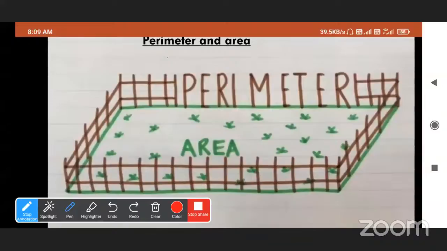Now we can see, this is the perimeter. That is, this is the boundary line, so we can say the edge. We can say it is the boundary line of this field or farm. So perimeter means the total length of the boundary line or edge. And this is the area. Area means the field inside the boundary line.